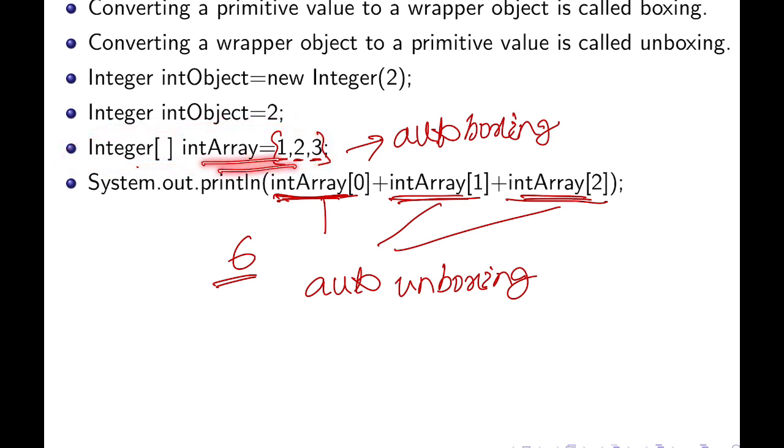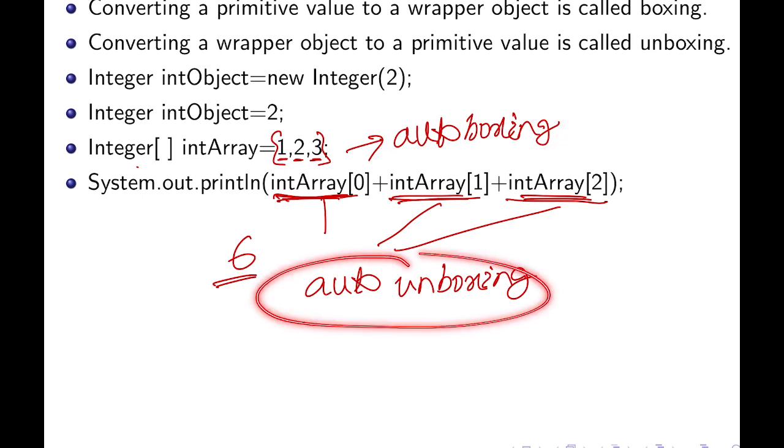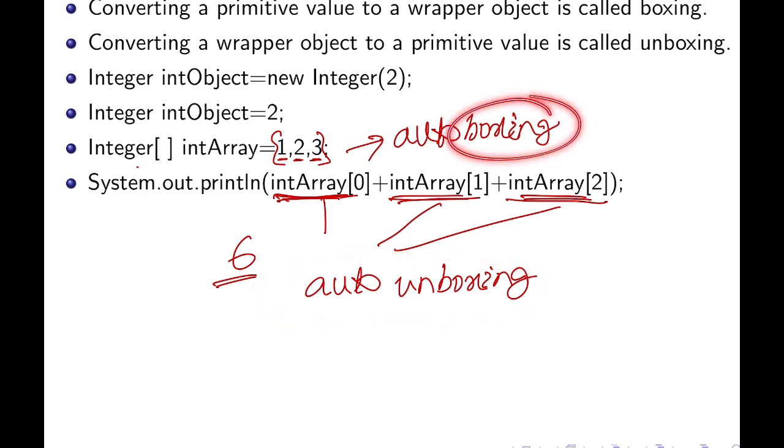Now in this one, Integer int array, the primitive values 1 2 3 are converted into Integer objects. This is boxing, but as we are not writing new Integer like that, and we are just writing the primitive types, the compiler does this automatically. So this is called auto boxing. I hope auto boxing and auto unboxing, and boxing and unboxing, are clear.